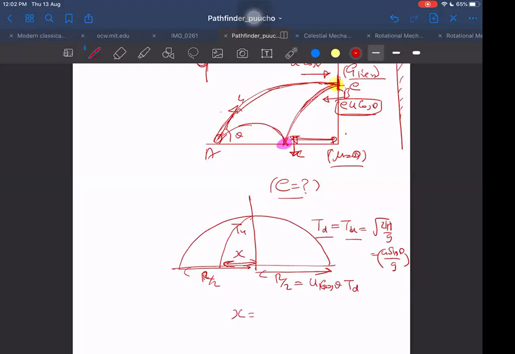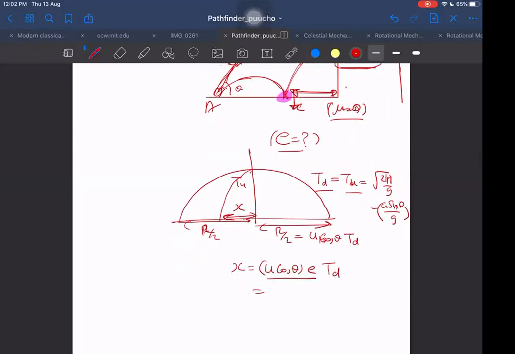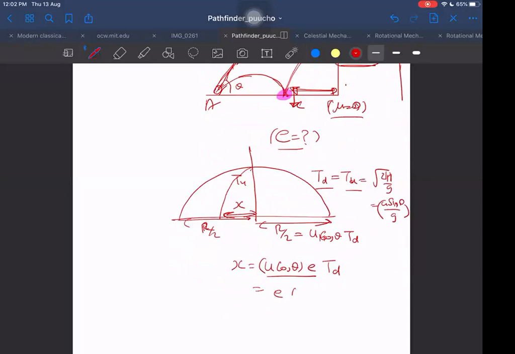Then x is u cos theta into e into the time of downward journey, that is e into u cos theta into the time of downward journey. But u cos theta into the time of downward journey was r/2, so it became e times r/2.